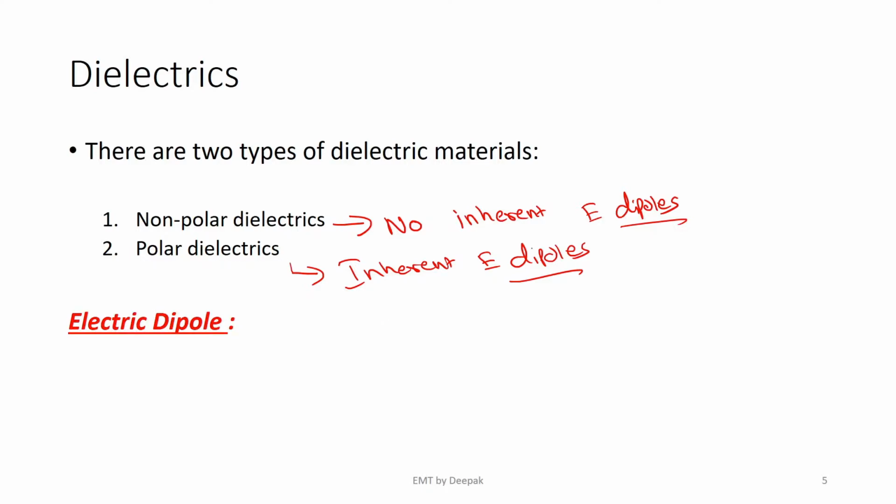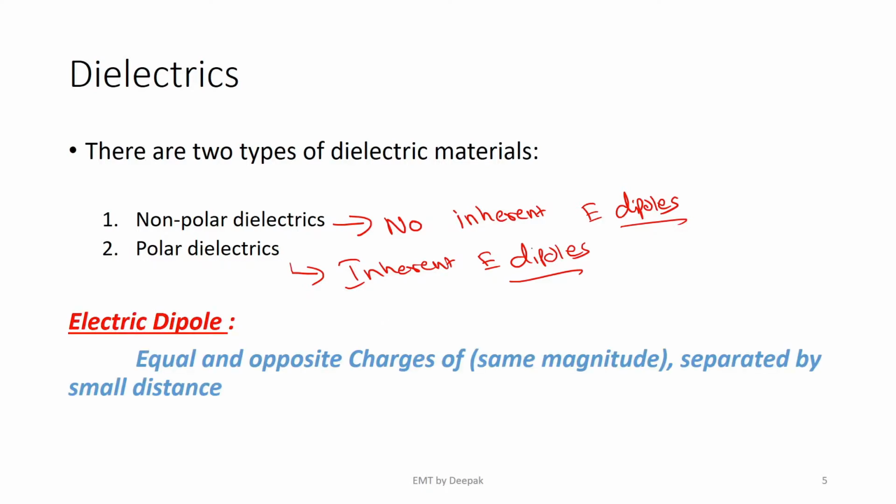An electric dipole is a special setup of charges where equal and opposite charges, when I say equal and opposite charges, magnitude is same but the polarity is opposite, are separated by a small distance. Such a setup of charges is called an electric dipole. See, if you have a positive charge here and a negative charge here, from the conventional laws of physics, there is an attractive force between them and these charges tend to merge.